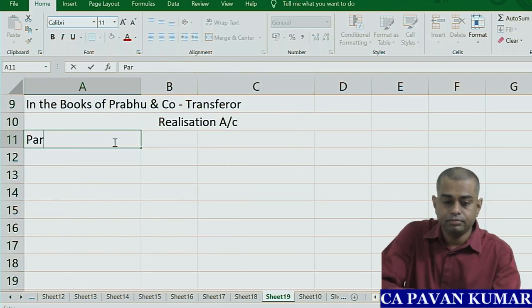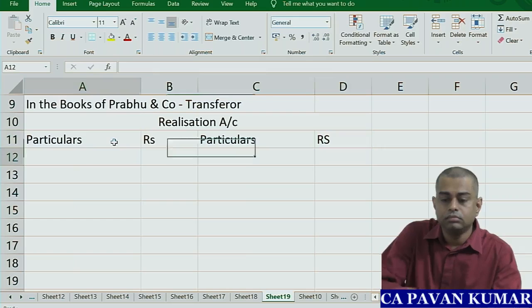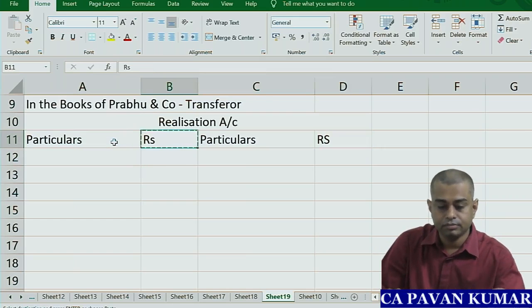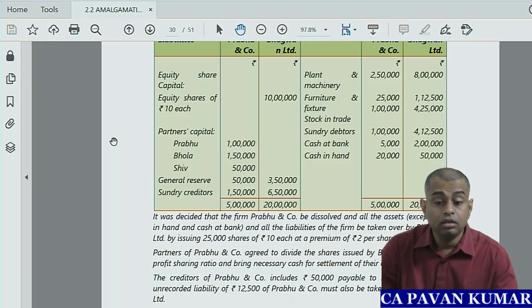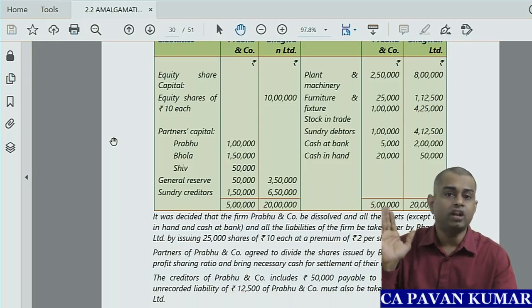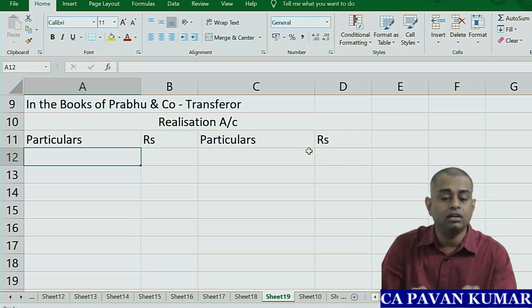So we write particulars rupees. Okay. So send all the assets and liabilities to revaluation. So plant and machinery account 2,50,000. So what is the journal entry?